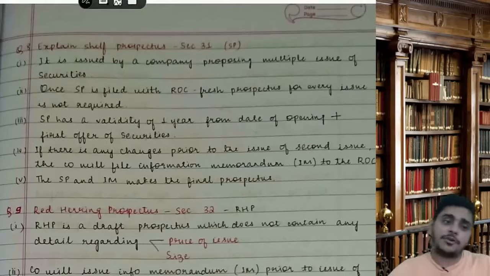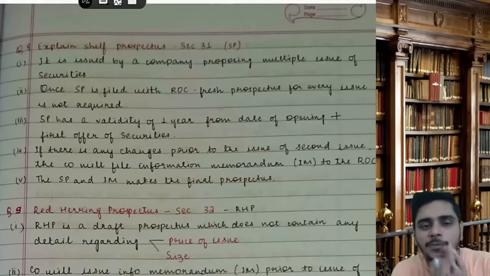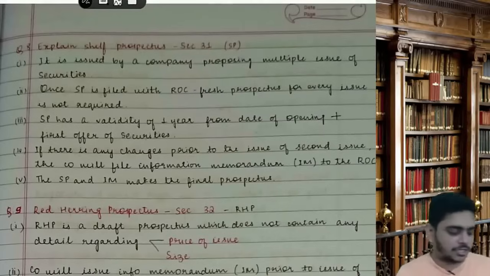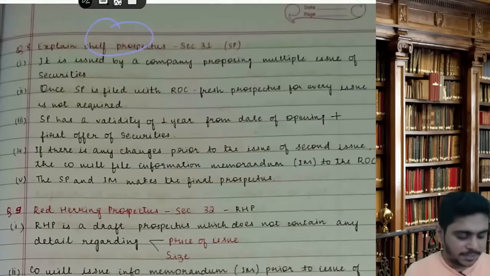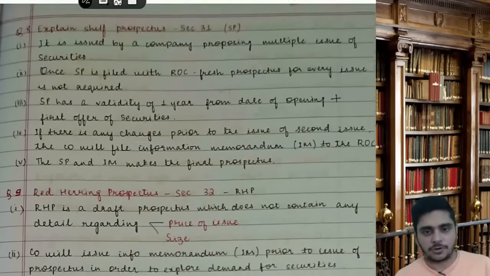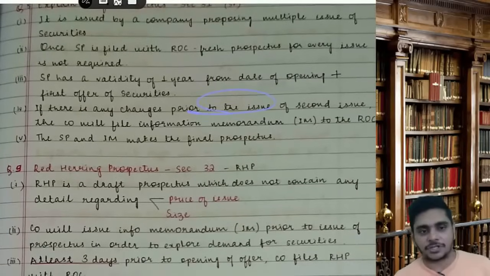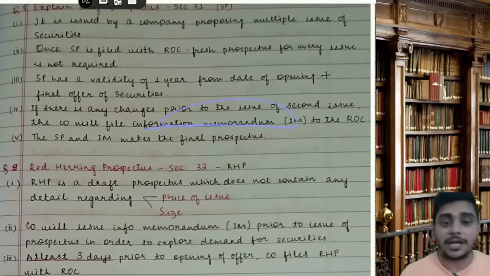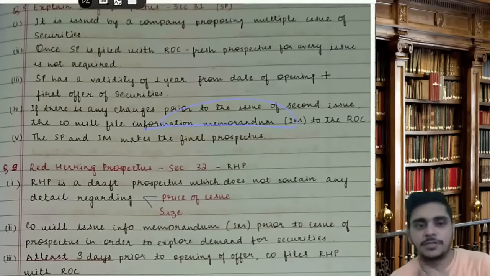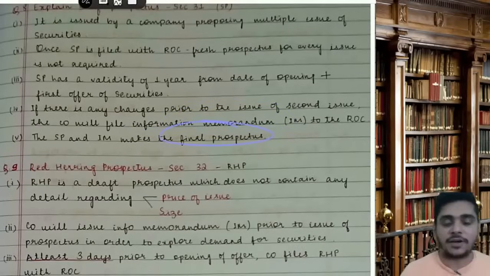So law says whenever you are offering the securities, you have to issue a prospectus. But law says why are you giving 3 prospectuses? Give 1 prospectus. That 1 prospectus is called the shelf prospectus. Shelf prospectus has a validity of 1 year from the date of opening of the first offer of securities. If there is any change prior to the second issue, the company will file an information memorandum to the ROC. The shelf prospectus and the information memorandum will make the final prospectus.